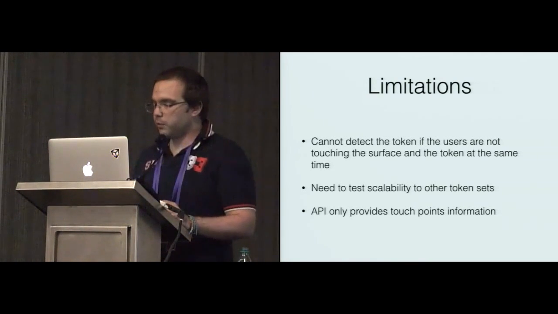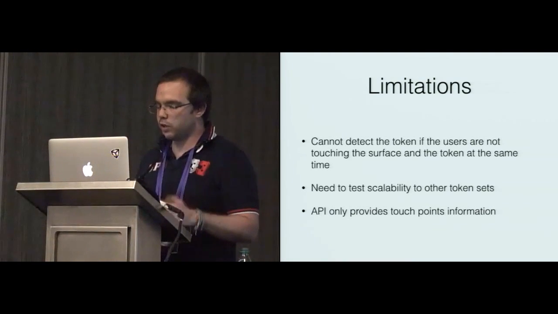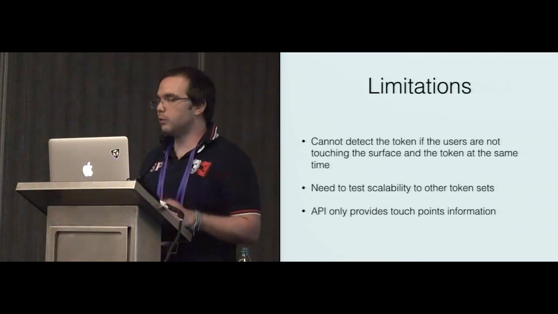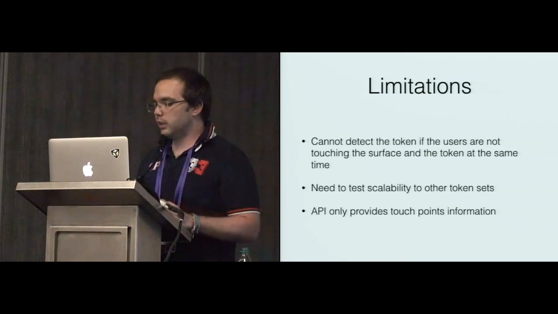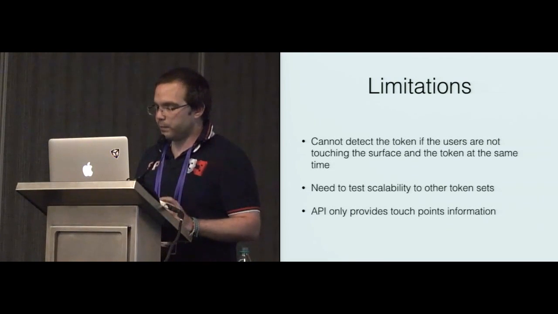In our experiment, we have tested one set of 6 tokens. Now we want to explore how to make a designer able to create other token sets that feature custom shaped tokens. And finally, the current API only provides touch point information and the ID of the recognized token.